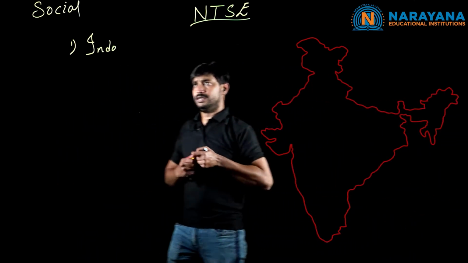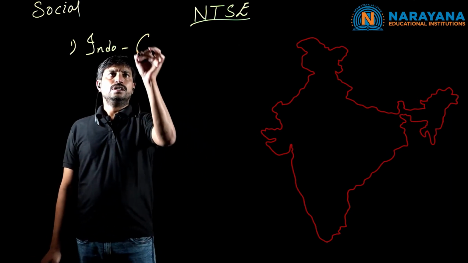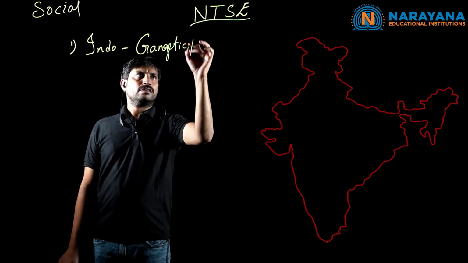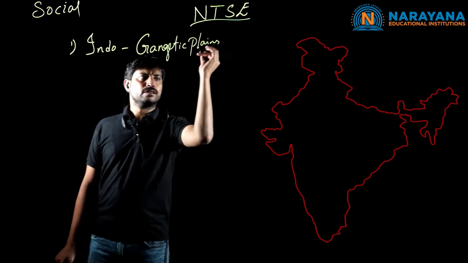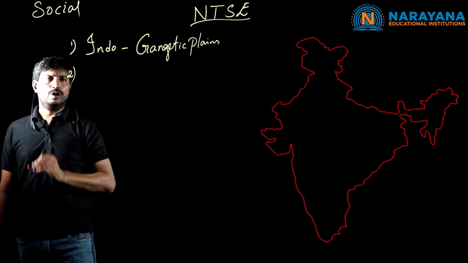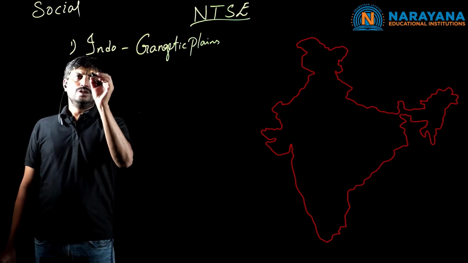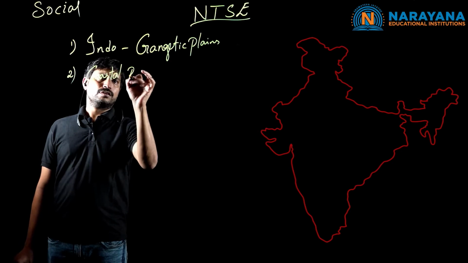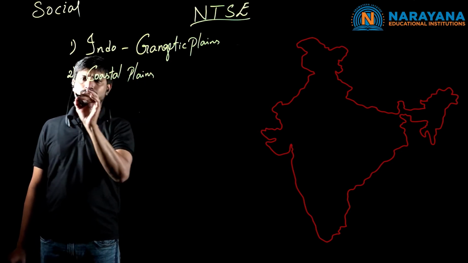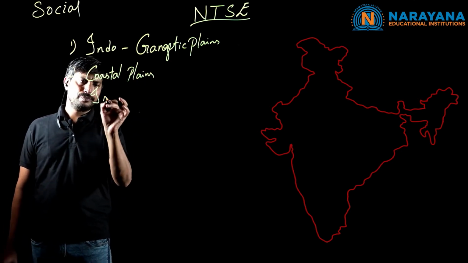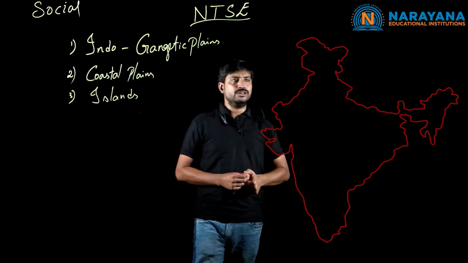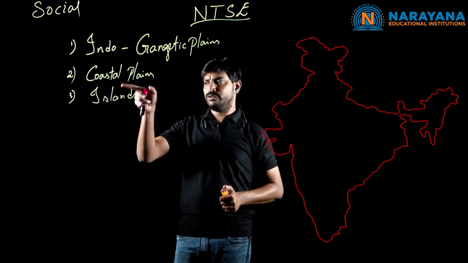Okay, coming to the topic, today we are going to discuss the Indo-Gangetic Plains. The first one. And the second one is about coastal plains. And the third one is about islands. As these three are small topics, today we are going to discuss the Indo-Gangetic Plains, coastal plains and islands.